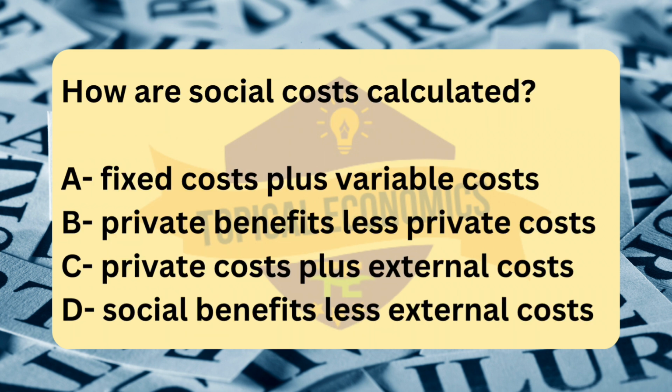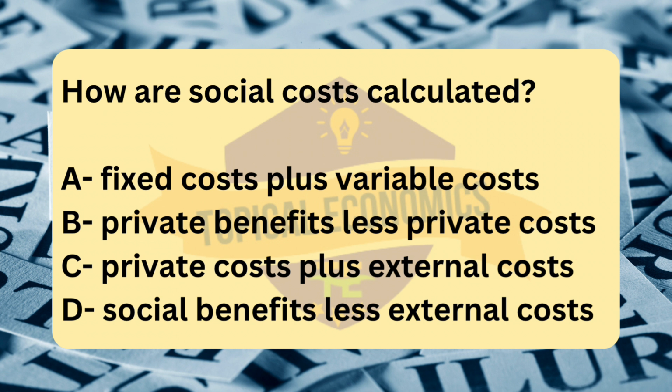Moving to question number 45. How are social costs calculated? A. Fixed costs plus variable costs. B. Private benefits less private costs. C. Private costs plus external costs. D. Social benefits less external costs. Reference, 2016 February-March version 2. The correct answer for this question is option C, private costs plus external costs.